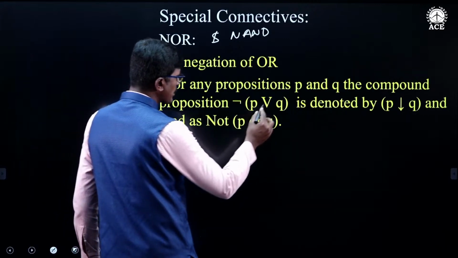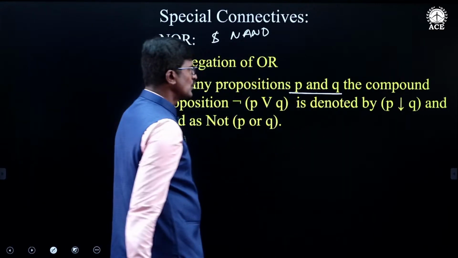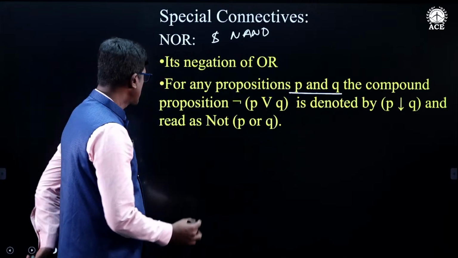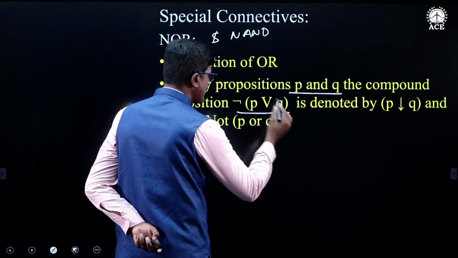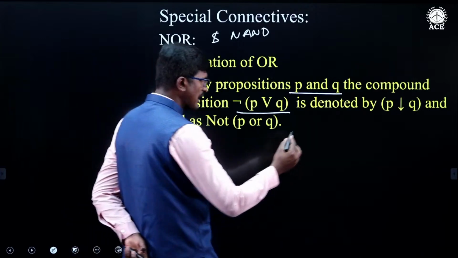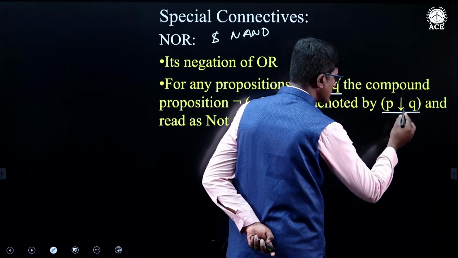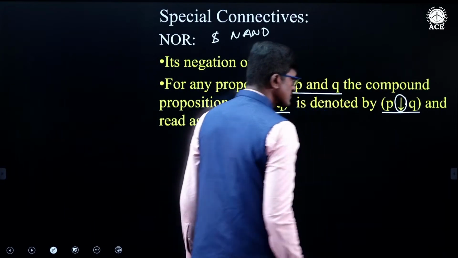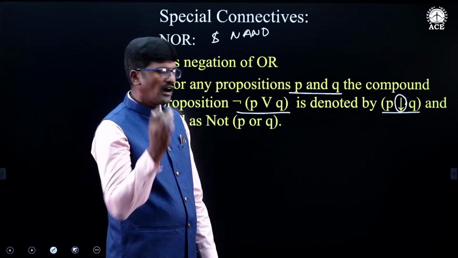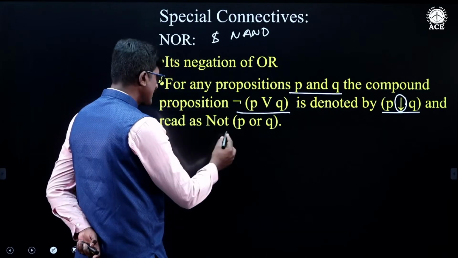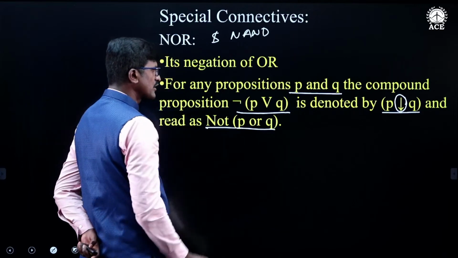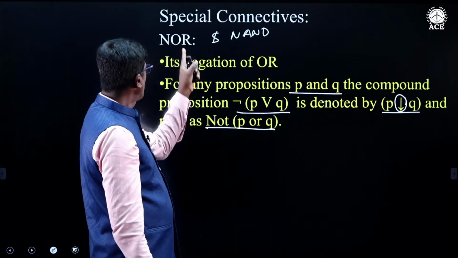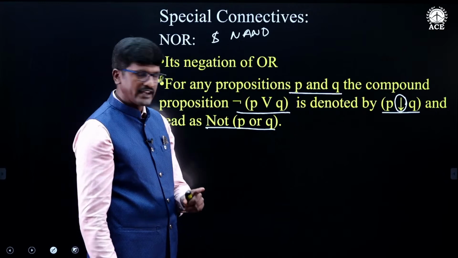Next, this is the definition of the NOR connective. For any two propositions P and Q, the compound statement negation of P or Q is denoted by P NOR Q. This is the symbol which we use to denote the NOR connective, and it is read as not P or Q. So as I told you, NOR is the negation of the OR connective.